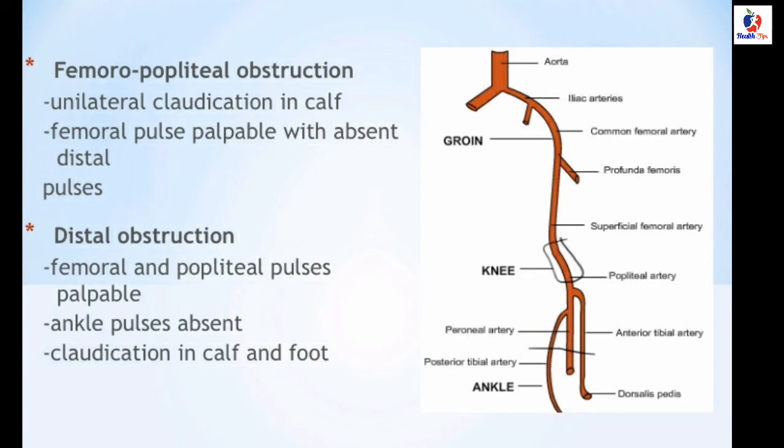When we talk about iliofemoral obstruction, there is unilateral claudication in the thigh and calf, bruit can be heard over the iliac region, and there is unilateral absence of femoral and distal pulses. When we talk about femoropopliteal obstruction, there is also unilateral claudication in the calf, with the femoral pulse palpable and absent distal pulses. In distal obstruction, the femoral and popliteal pulses are palpable, but ankle pulses are absent, with claudication in the calf and foot.